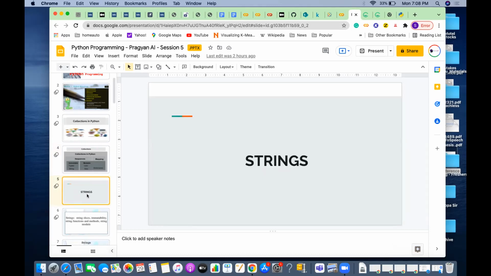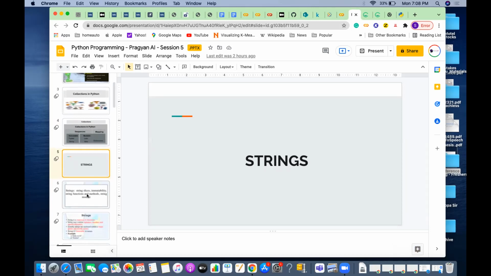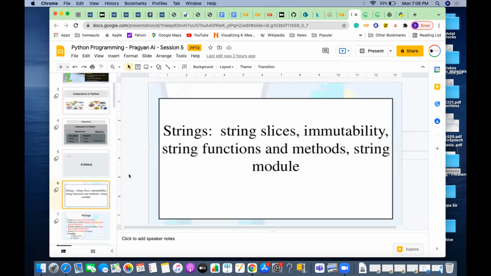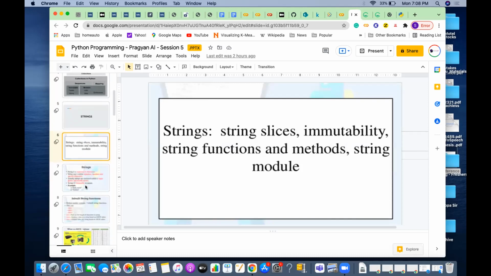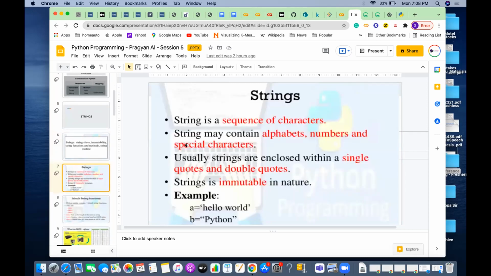The first thing we will be discussing is strings. Since we use strings a lot of times, we'll see how to access strings and what kind of functions are available for strings, one by one. So string, what is that?